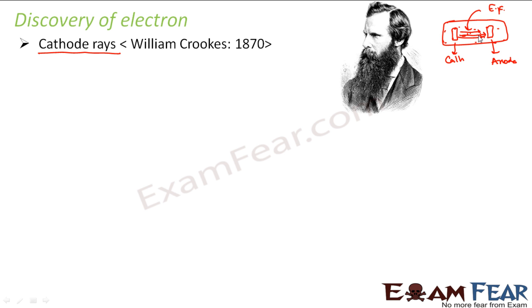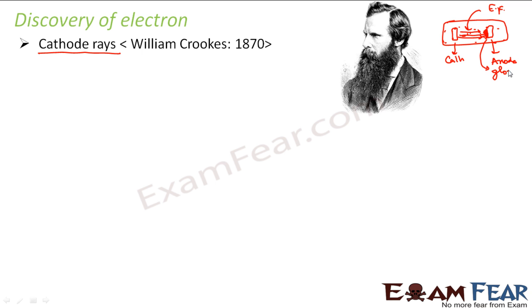What do I mean by discharge? That means some radiation was emitted and passing through the gas. That was known as gas discharge. Some experiments were being conducted on similar lines, on how discharge takes place through gases. Now how did the scientists know that discharge was taking place through the gas, that something was flowing from cathode towards anode? That's because when they applied an electric field to the gas, they found some fluorescent glow on the anode.